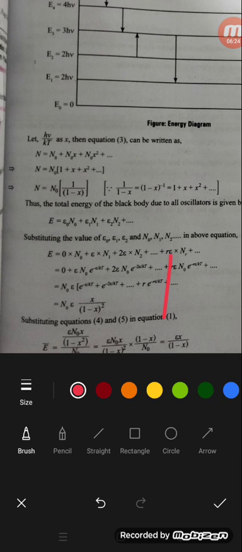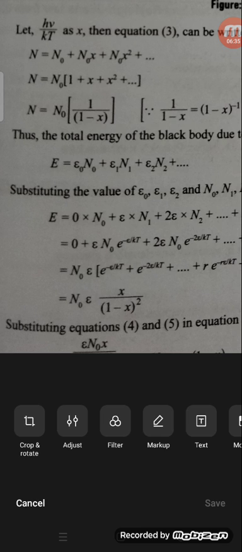Then we have the energy diagrams. After substituting, let us make hν/kT = x. Then we get N = N0 + N0 x + N0 x², and taking N0 common, N = N0(1 + x + x² + ...). Then we have a binomial expansion, where the series 1 + x + x² + ... equals 1/(1 - x).